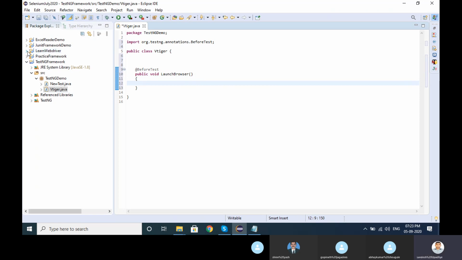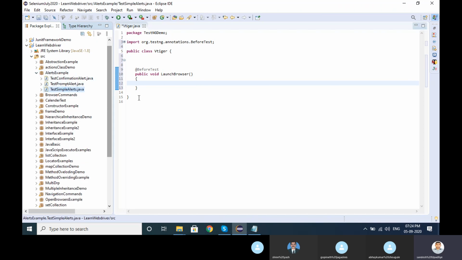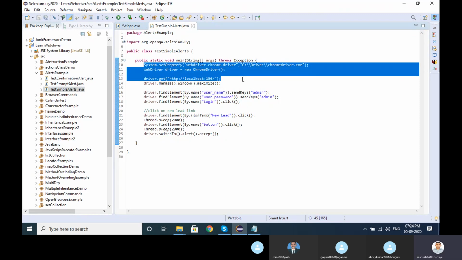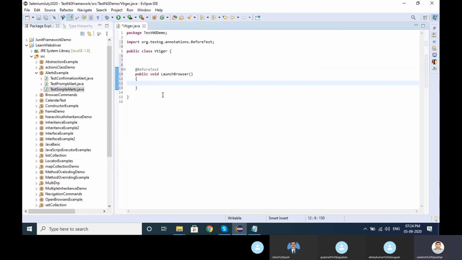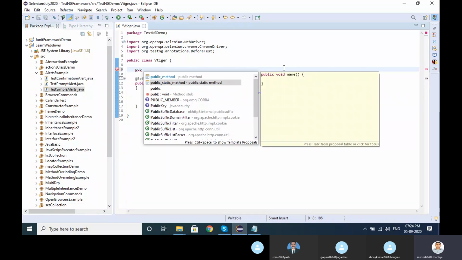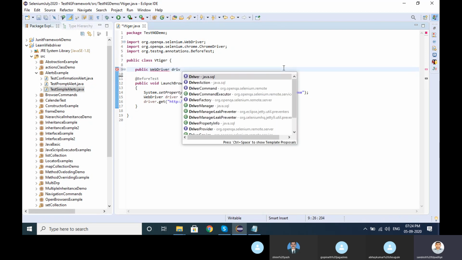Let me copy the code here. Making WebDriver public, so it can be accessed everywhere. Public WebDriver driver.